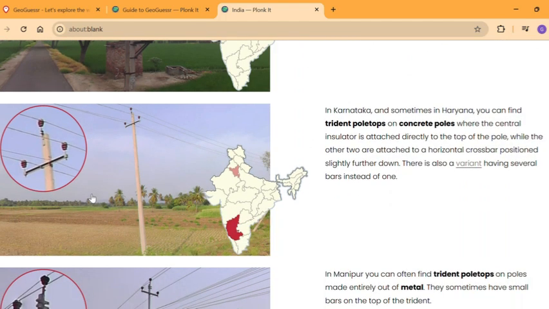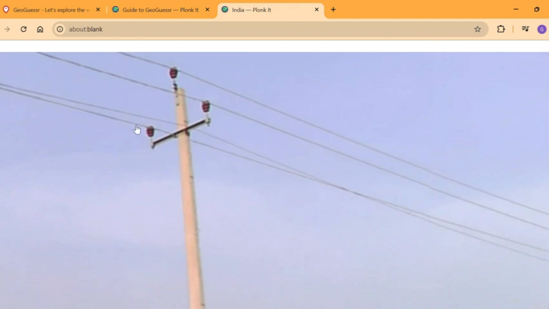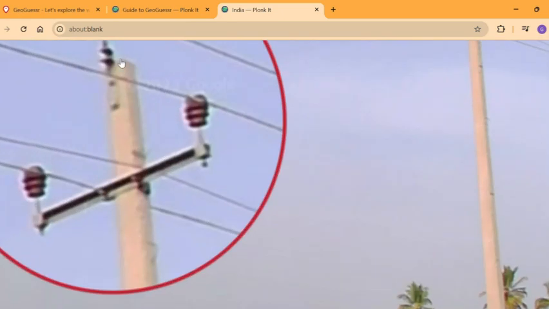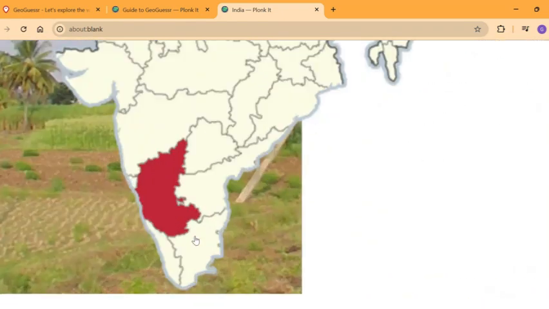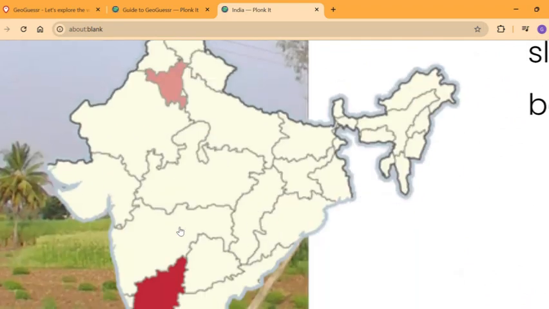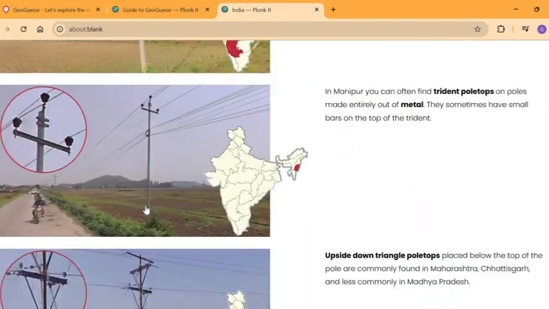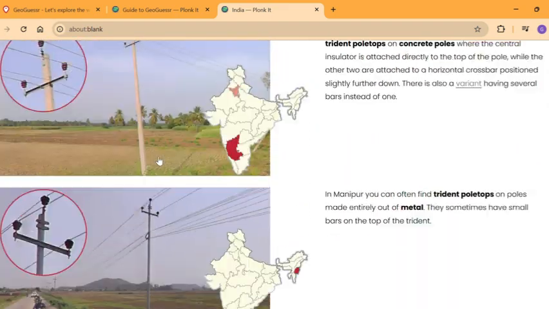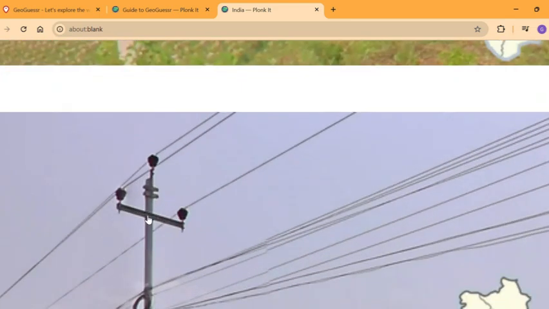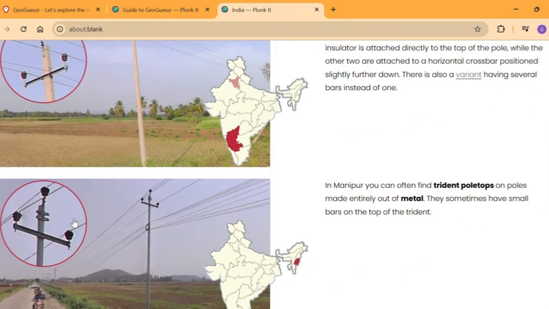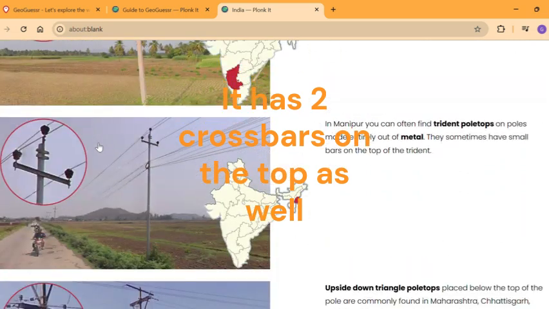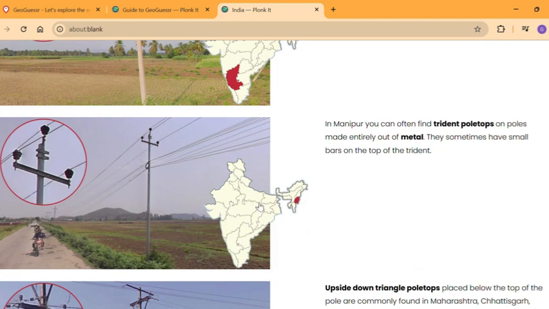Over here we also have a crossbar like the trident pole top, but this time instead of having this kind of angle, it's only straight and in a cross-like fashion. This is only common in the state of Karnataka, very rarely again in Haryana, but most of the time when you get this, you're going to be in Karnataka. As well as that, you also have these poles that are similar, but this time it's metal instead of concrete. So if you get metal pole tops, you're going to be in the state of Manipur, which is pretty rare actually.